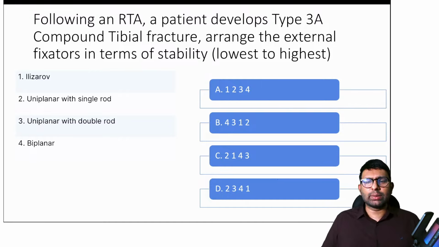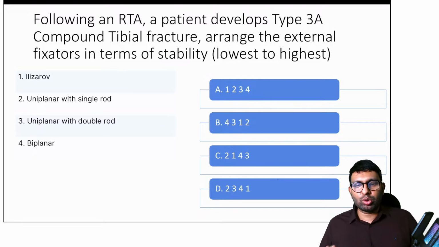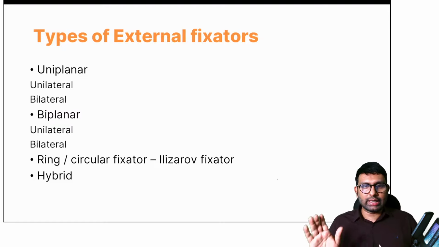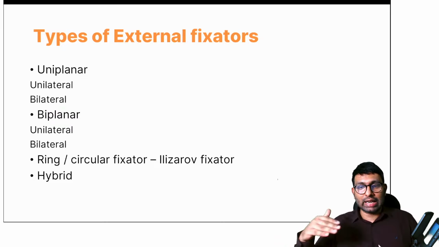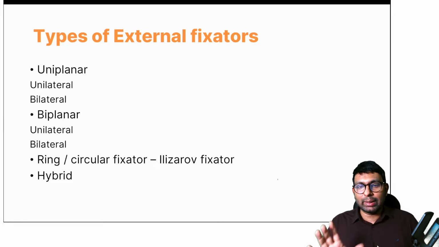Okay, so this concept is again maybe not covered in most sessions or most platforms, but you have to know about the order of stability of an external fixator. External fixators can be of different types. They are uniplanar, unilateral, bilateral uniplanar, biplanar, which is unilateral and bilateral again, or ring fixator, like I've showed you in that image, the Ilizarov fixator, which is a ring circular fixator, or there are also hybrid types. But what is the stability pattern in all of them?